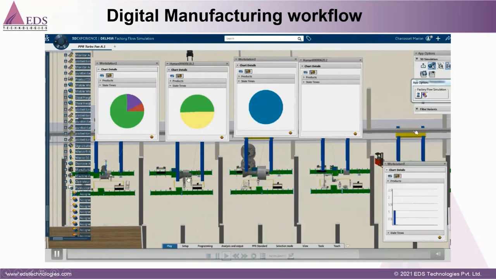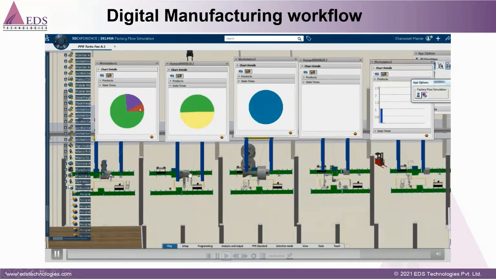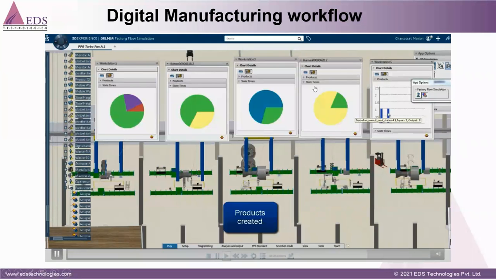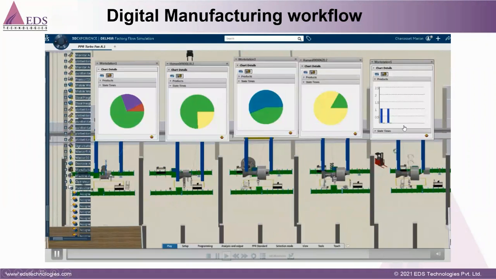So once my assembly operation is completed here and moved from this station, here you can see it waits for the output, and this station is waiting. Such kind of simulation and analysis we can do virtually before releasing to production.